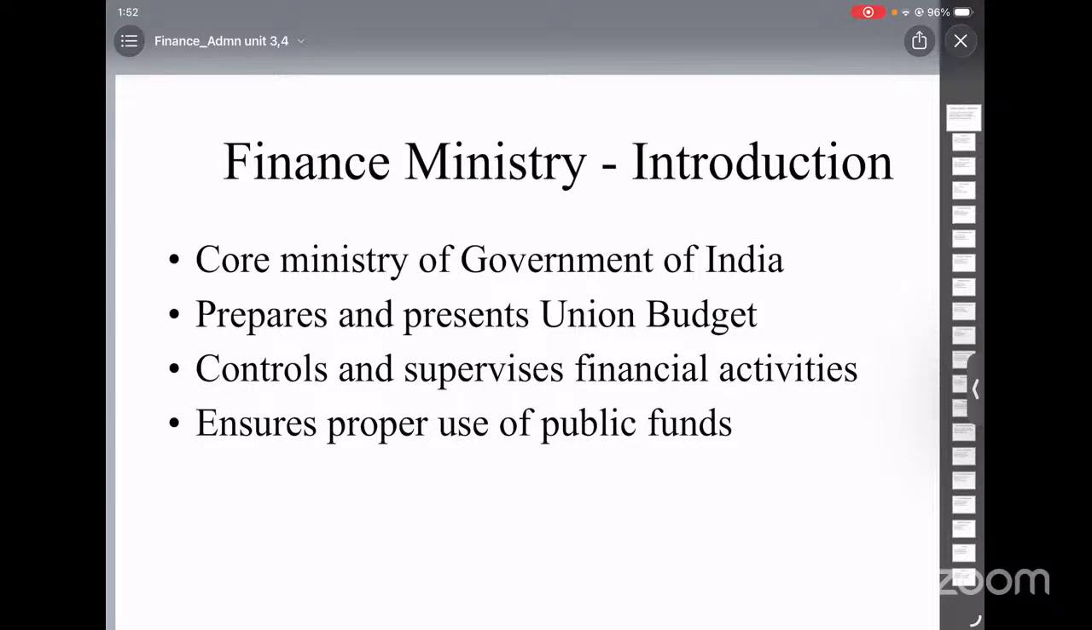And the next is vote on account. Under Article 116, the Lok Sabha has the power to grant money in advance. This is done when the budget has not yet been fully passed. So a temporary provision is made. This is called a vote on account.